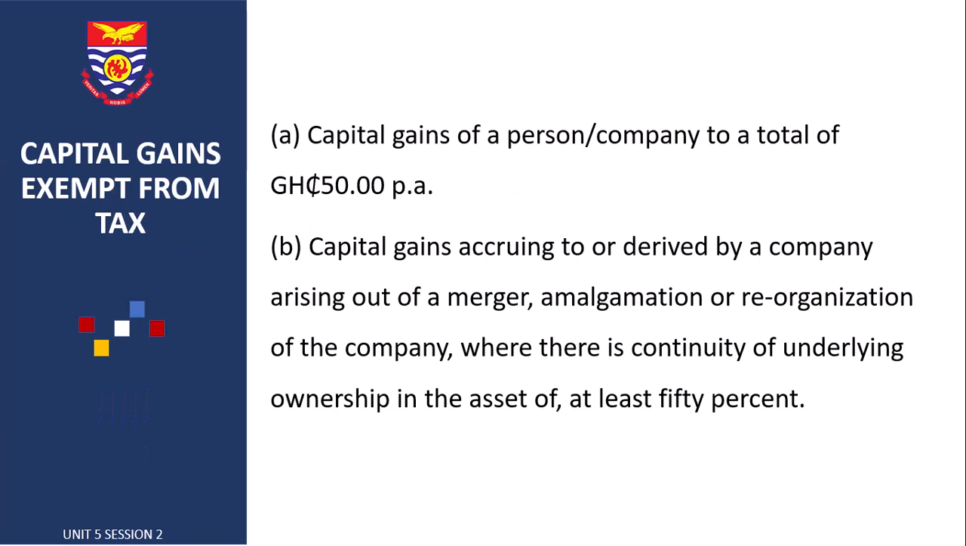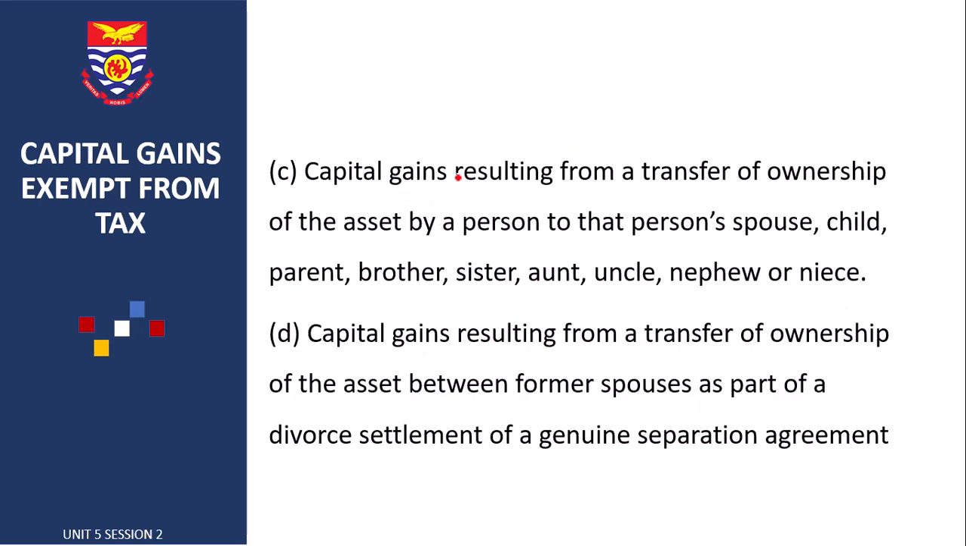Let us look at some of these capital gains exempt from tax. 1. We have capital gains of a person or company to a total of 50 Ghana cedis. 2. Capital gains accruing to or derived by a company arising out of a merger, amalgamation, or reorganization of the company, where there is continuity of underlying ownership in the asset of at least 50%.